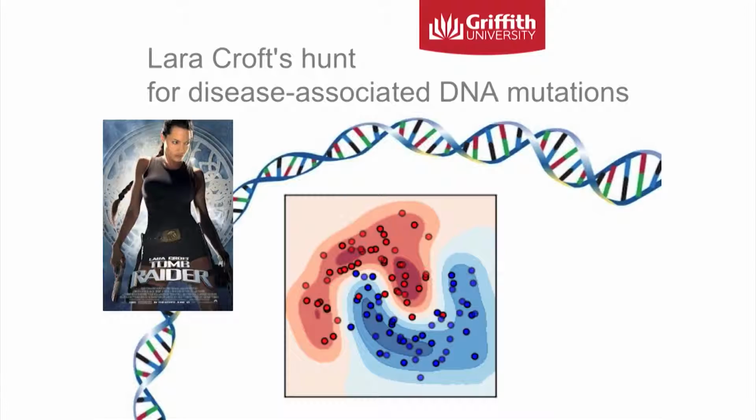Probably you're wondering why Lara Croft's hunting for disease-associated DNA mutations. Actually, she's not. It's the actress Angelina Jolie. You might have heard from the press that she had her DNA sequenced so that the geneticists could look into it and find out that she's very likely to develop cancer at some stage of her life.